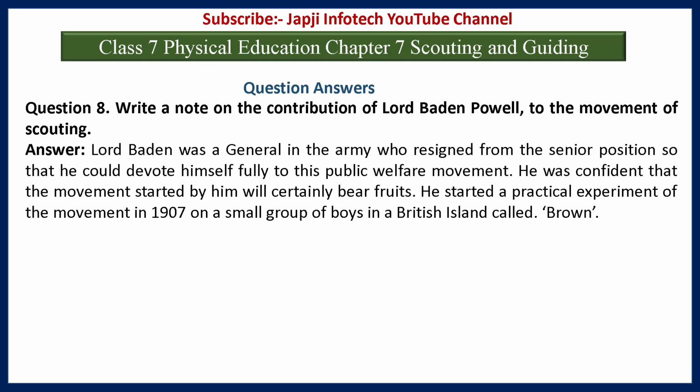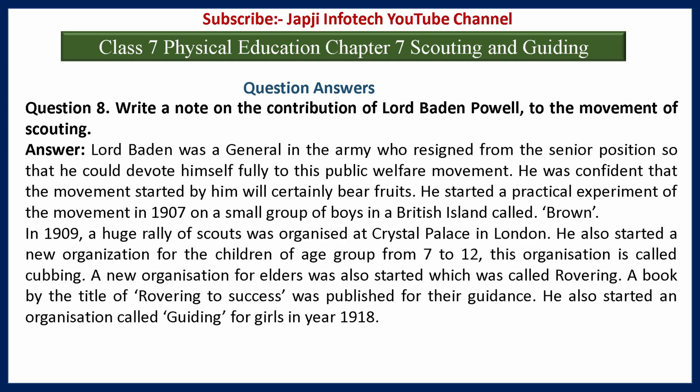He started a practical experiment of the movement in 1907 on a small group of boys on a British island called Brownsea. In 1909, a huge rally of Scouts was organized at Crystal Palace in London. He also started a new organization for children of the age group from 7 to 12.